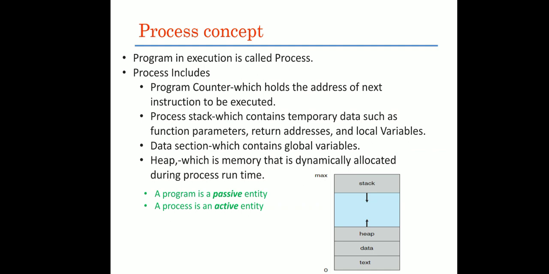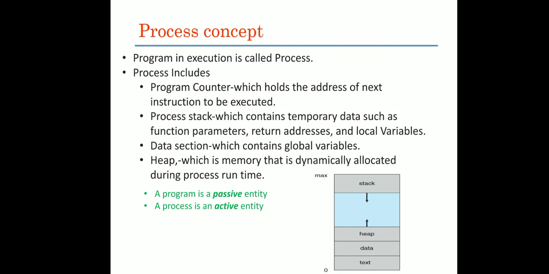The parameters that a process includes are program counter, process stack, data section, and heap. The program counter holds the address of the next instruction to be executed. Then the process stack contains temporary data such as function parameters, return addresses, and local variables.